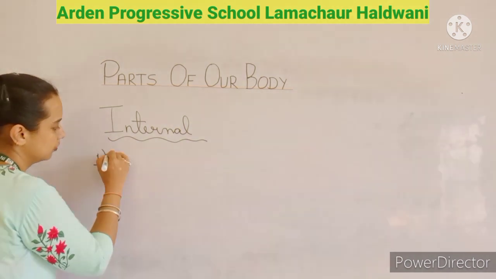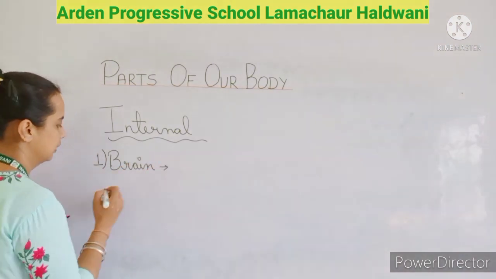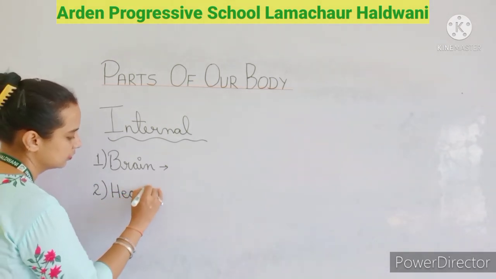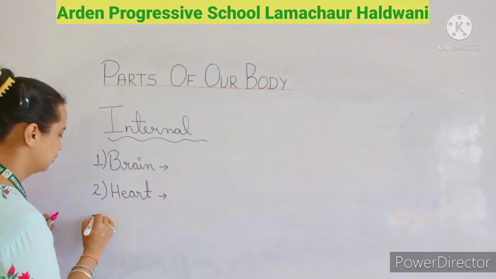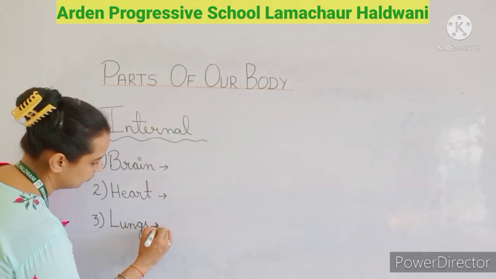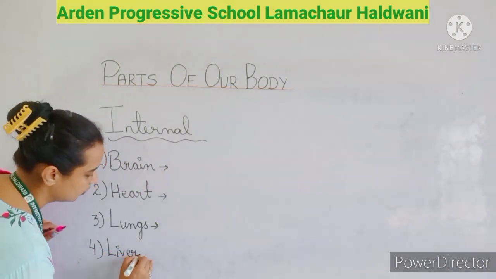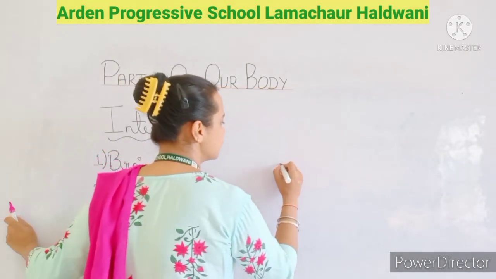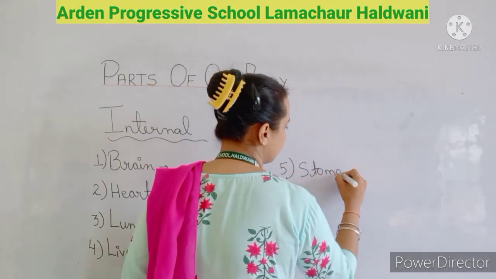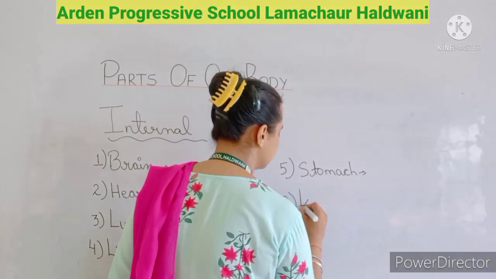first is brain. Then second is heart, third is lungs, fourth is liver, then fifth is stomach, then sixth is your kidneys.